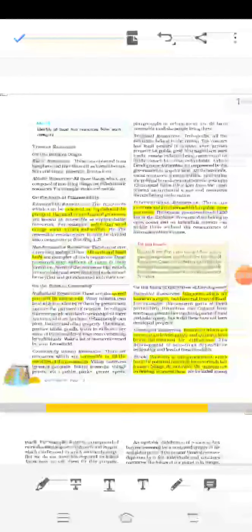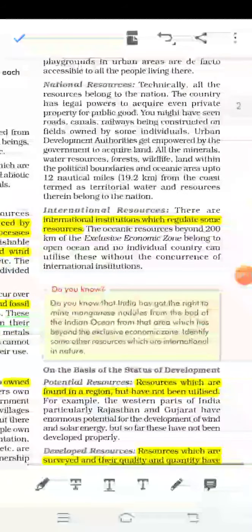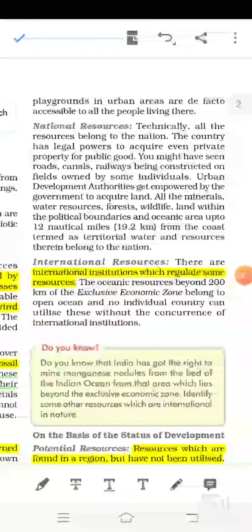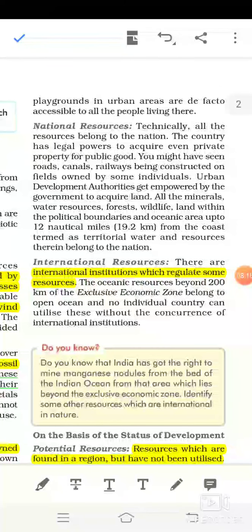Then we are coming to national resources. National resources, if you are thinking that whatever is available in our country, that is our nation's resource. Our government, if any requirement is there for public welfare, then the government can take over.